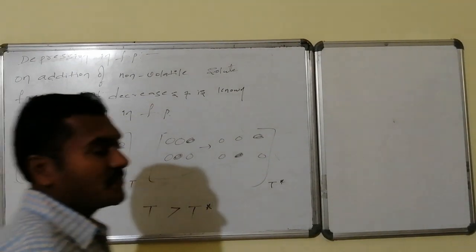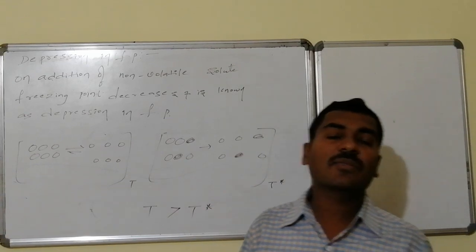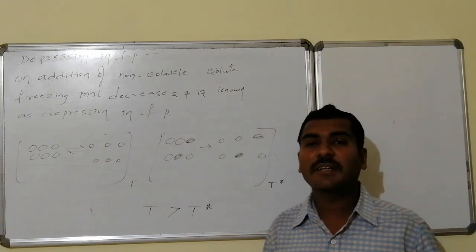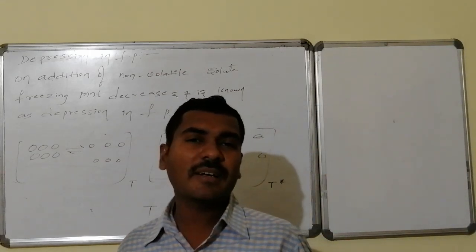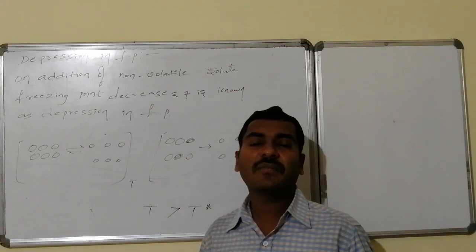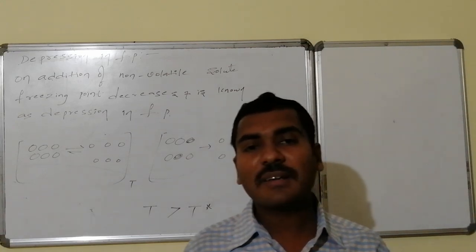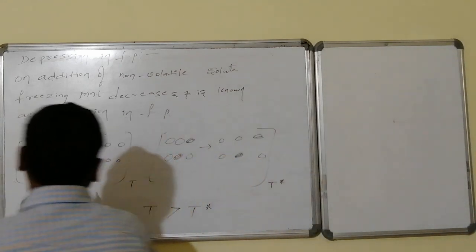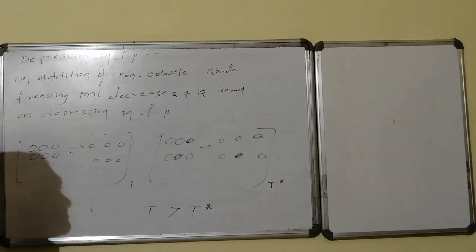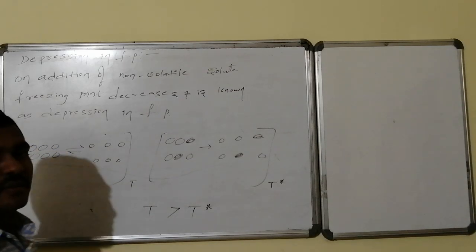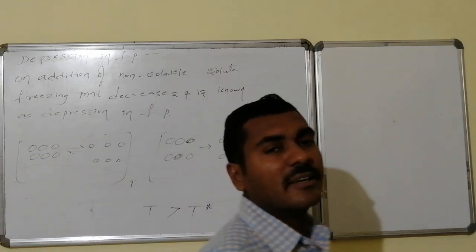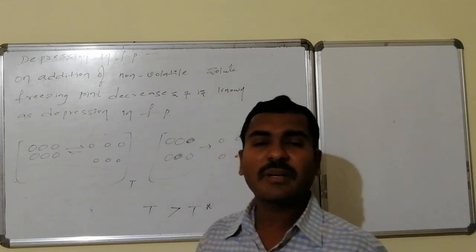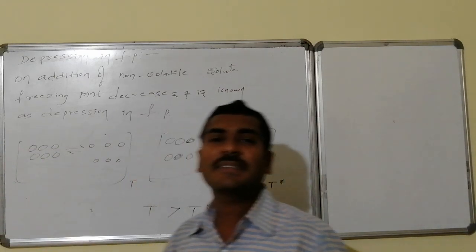Depression in freezing point. On addition of non-volatile solute, the freezing point of the solution decreases, and this is known as depression in freezing point. Basically, we can get a question: what is the reason why the freezing point decreases? Though the boiling point is increasing, why is the freezing point not increasing? Why is it decreasing? See, in a perfect crystalline system, such a kind of arrangement is there. Whereas conversion of this solid to the liquid requires higher energy. Higher energy is possible at some higher temperature because the similar crystalline arrangement is all present.